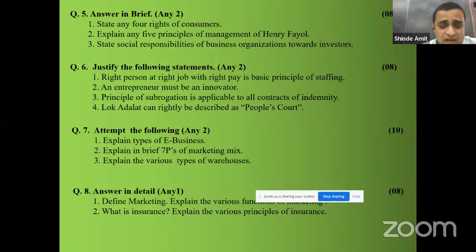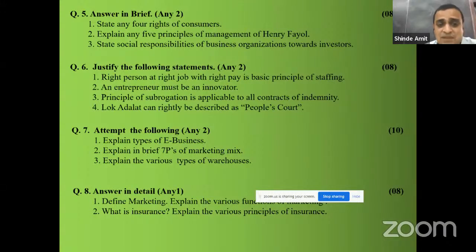Question number 7, attempt the following. Any two: explain the types of e-business, B2B, B2C, C2C. You can explain along with examples. Before that, you have to write what is e-business. Never start directly with the types. First give a brief introduction in the form of meaning or definition, and then start explaining the head points along with the examples. If possible, draw the diagram.